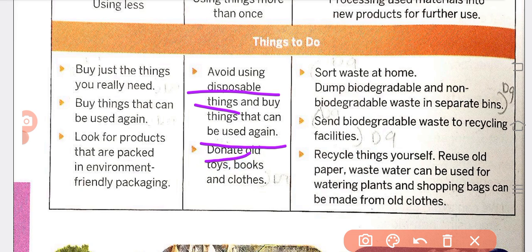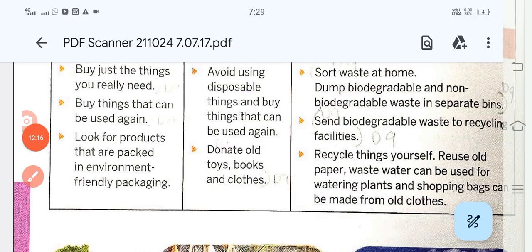You should donate old toys, old books and old clothes. We should not just save them. When we donate our old toys, then only we can get new ones. Understand?